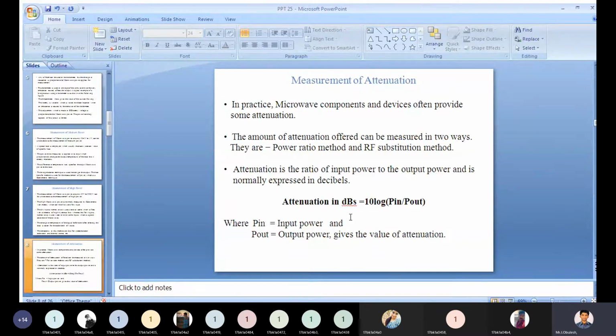Measurement of attenuation. In practice, microwave components and devices often provide some attenuation. The amount of attenuation offered can be measured in two ways. They are power ratio method and RF substitution method.